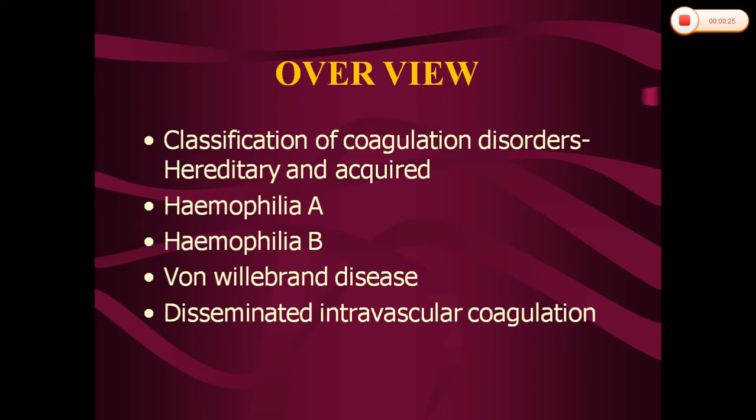First I will tell about hemophilia A followed by hemophilia B, and next one is von Willebrand disease. The last one is disseminated intravascular coagulation. So hemophilia A, B as well as von Willebrand disease and disseminated intravascular coagulation are important questions for you. And hemophilia is an essay question for you.